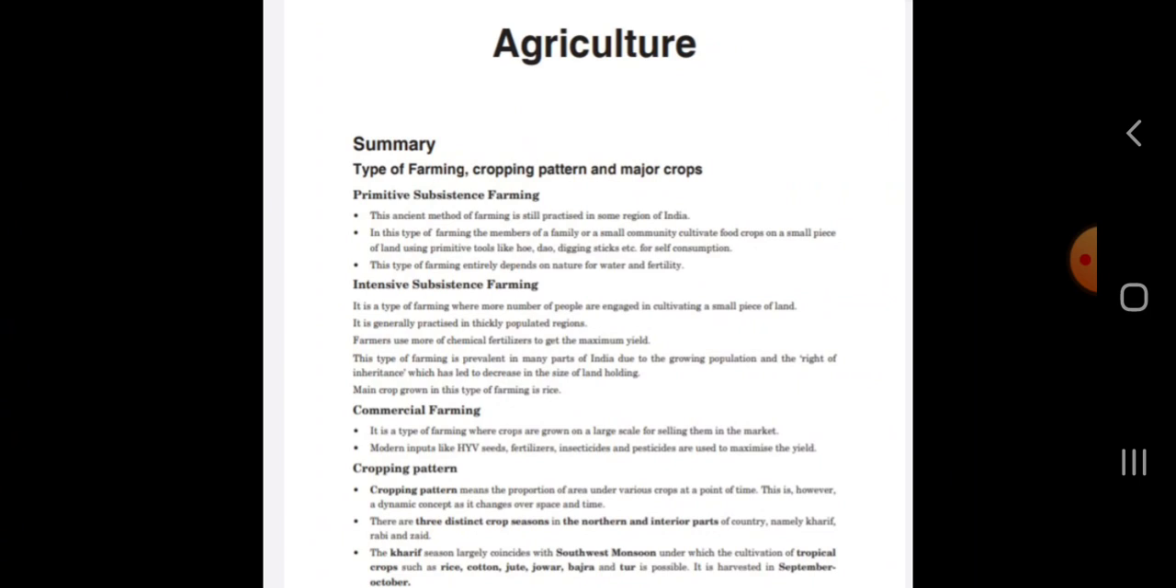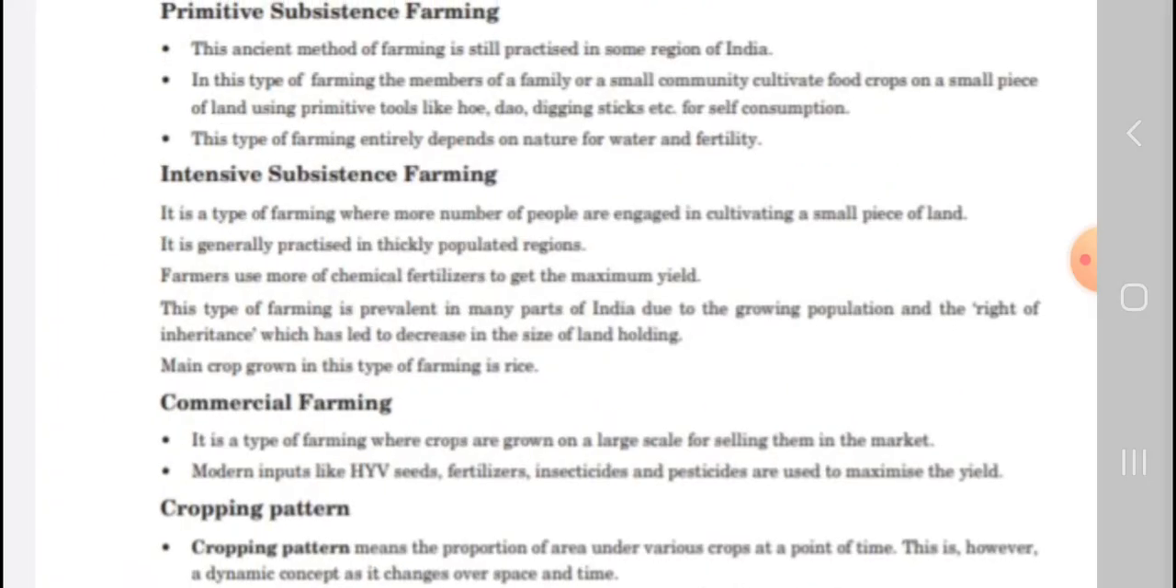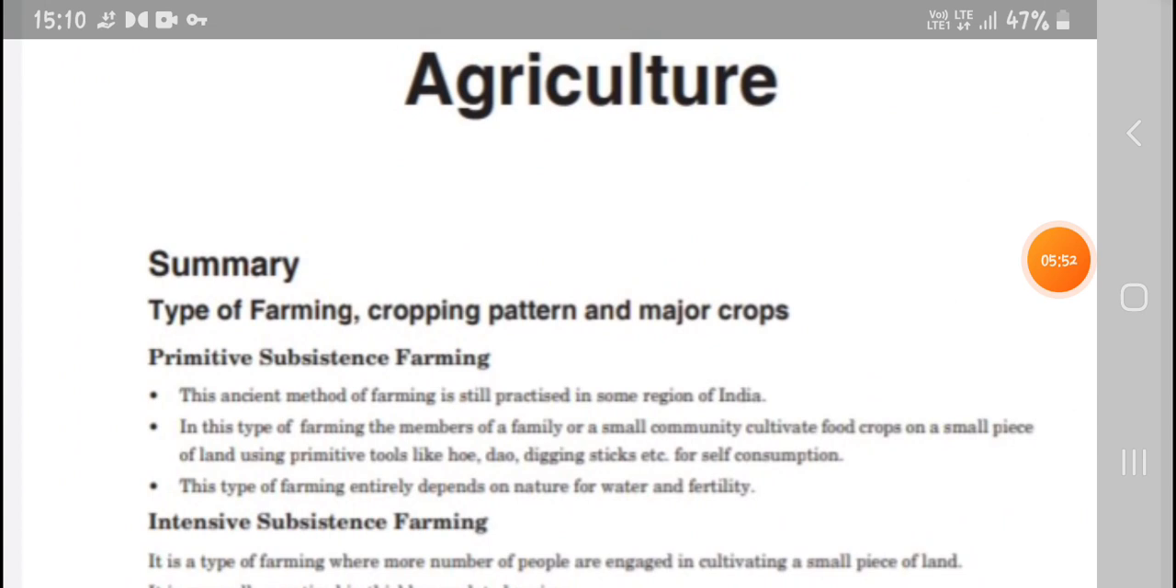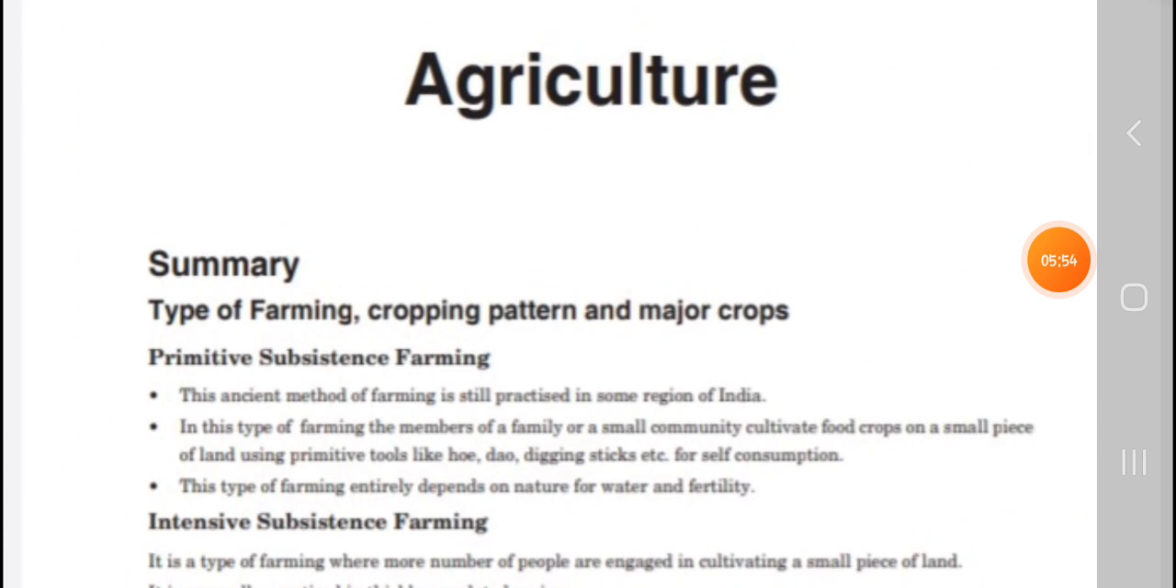So this was your chapter, agriculture. I think you understand about the Rabi crop, Zaid crop and Kharif crop, and the other crops: rice, wheat, maize and pulses. I think you understand what temperature is needed and which places they are grown in. Friends, they may ask all this in your final exam, so remember that.